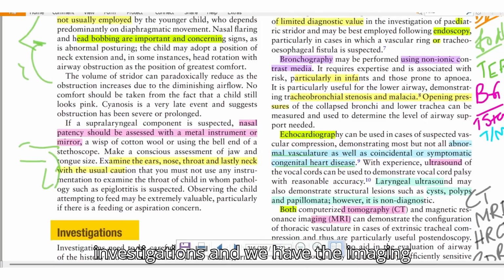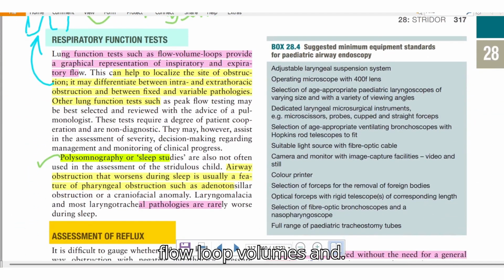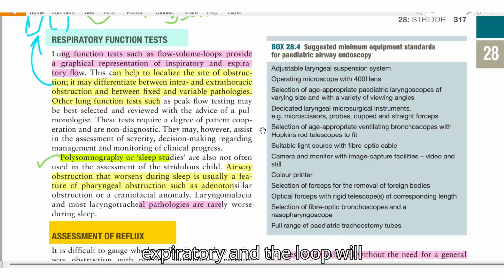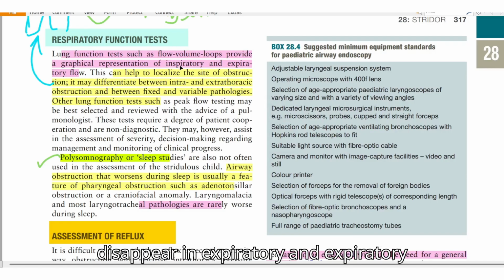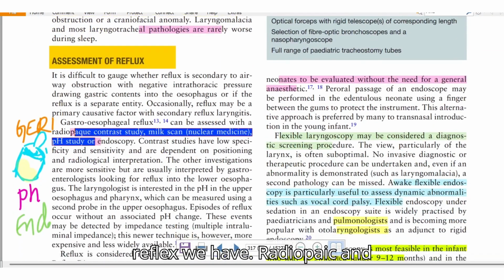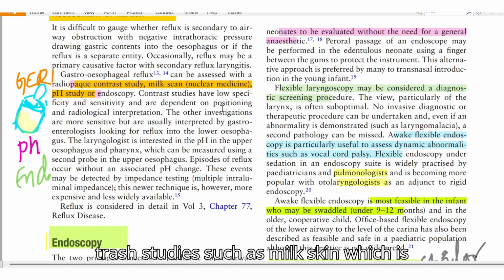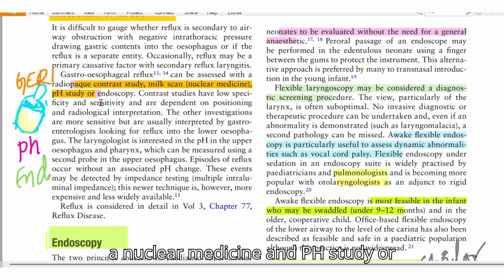Investigations, and we have radiology imaging and respiratory function tests for flow loop volumes, and polysomnography for sleep studies. In lung function tests, the flow loops: the inspiratory loop will disappear in inspiratory stridor, and the expiratory loop will disappear in expiratory stridor. And if there is a fixed obstruction, there will be loss of both loops. For assessment of reflux, we have radio-opaque contrast studies such as milk scan, which is nuclear medicine, and pH study or endoscopy.